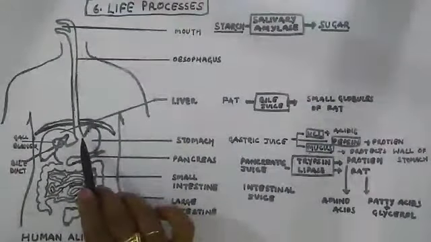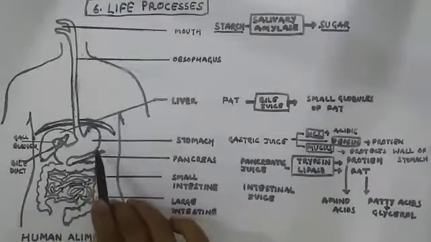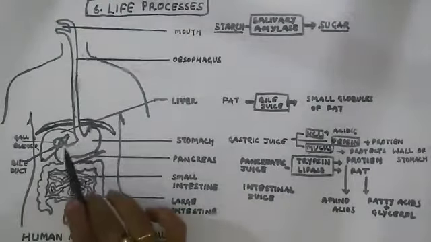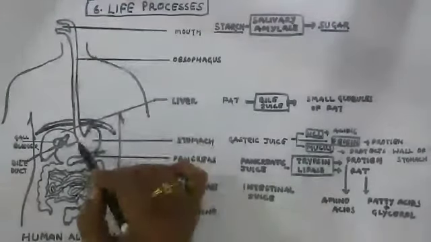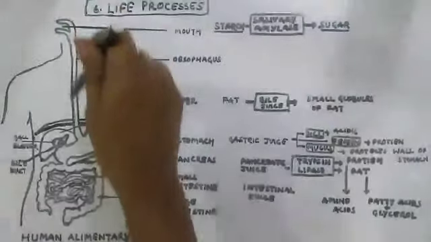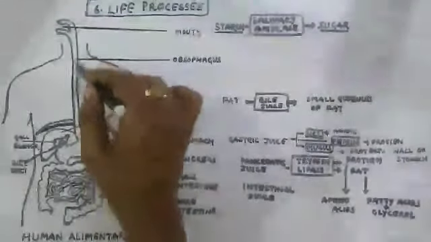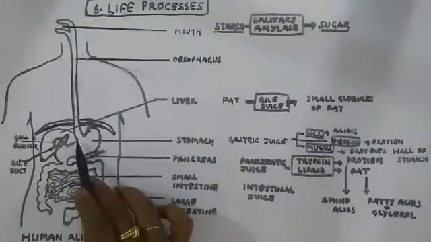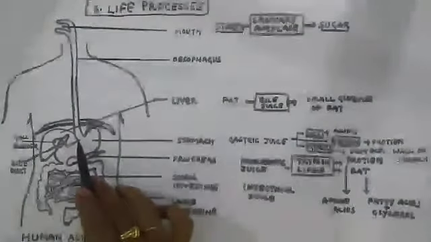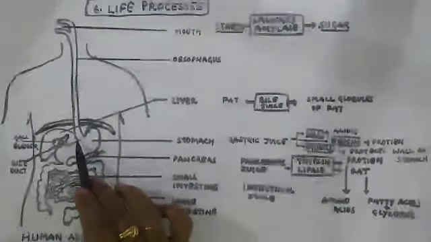This is the stomach. You are seeing here a J-shaped, bag-like structure known as the stomach. The stomach takes the food from the mouth through the esophagus. A very special type of movement, named peristaltic movement, pushes the food forward, that means from the mouth to the stomach. It is also controlled by a valve which is named the sphincter.